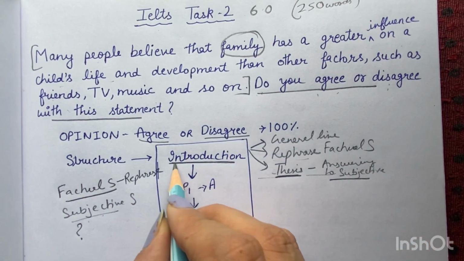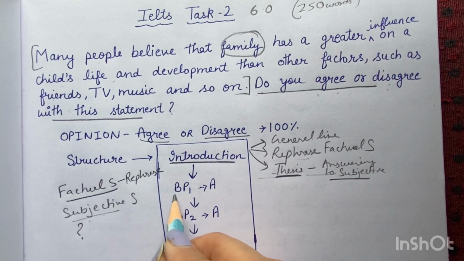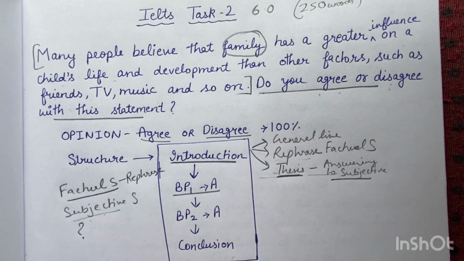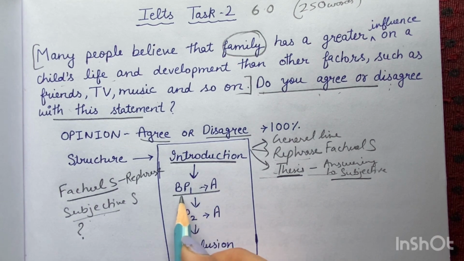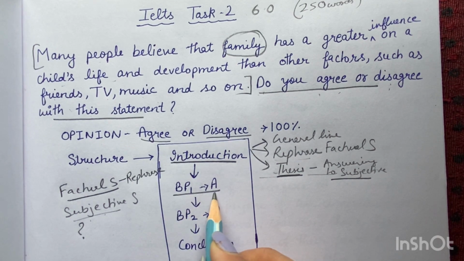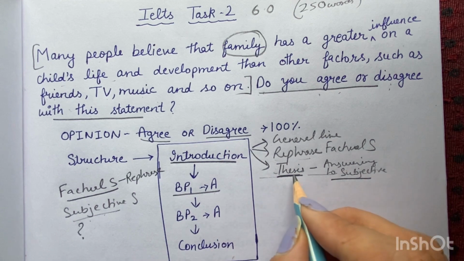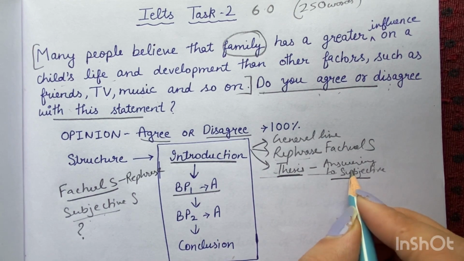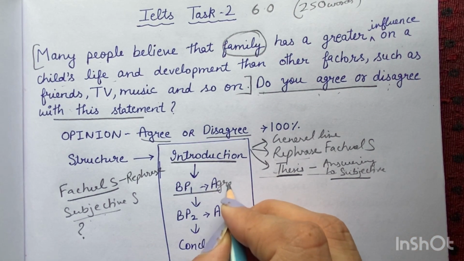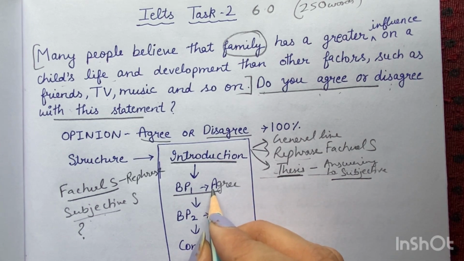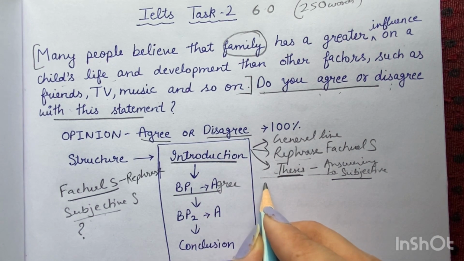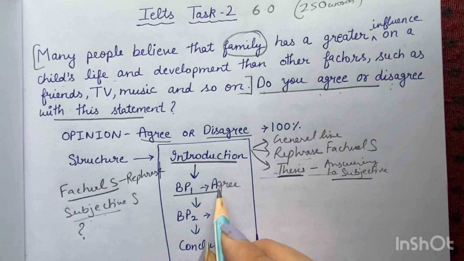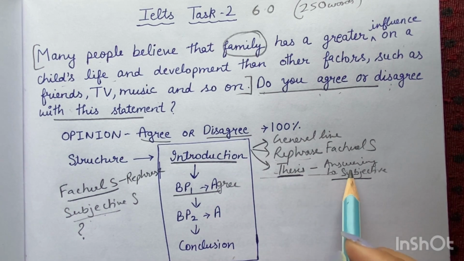Next, after writing the introduction, we have to write body paragraph 1. Whenever we write, even in articles, in newspapers, wherever, there are paragraphs, and a minimum of 2 paragraphs should be there. In the first paragraph, if I have agreed in my introduction, then I will write 1 point supporting why I agree with the statement.